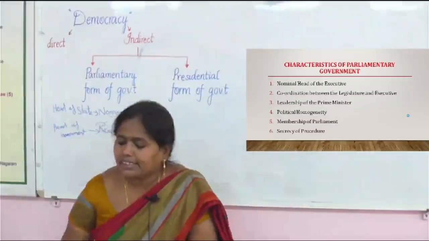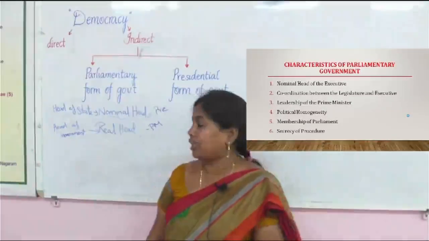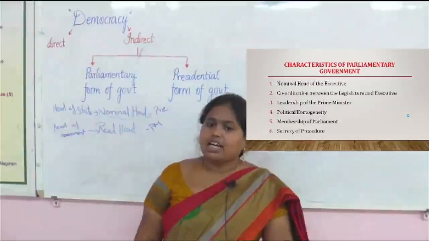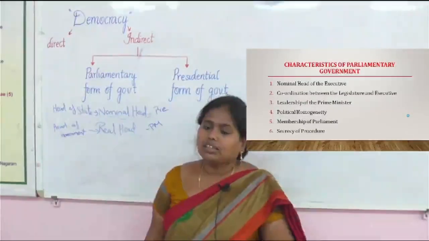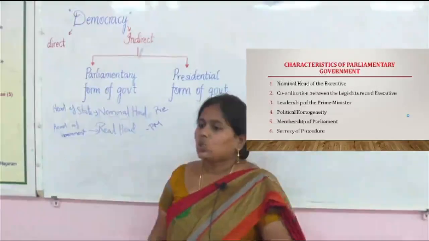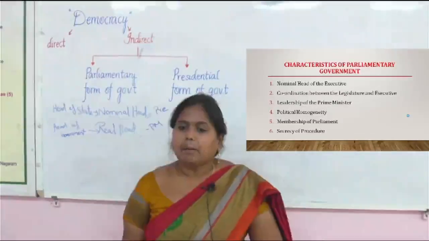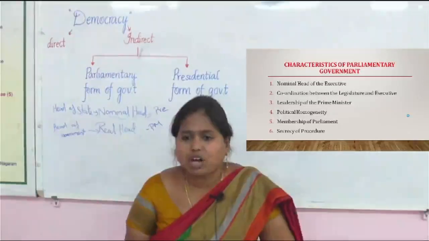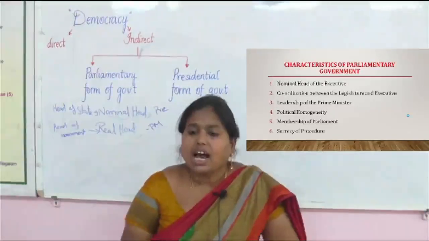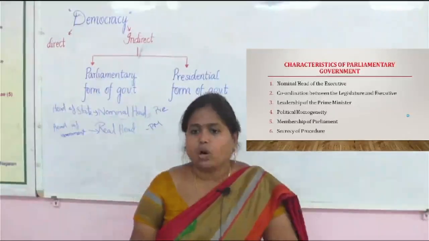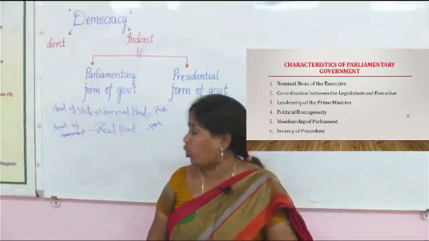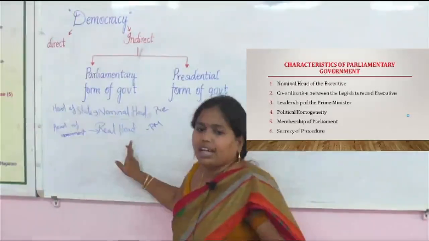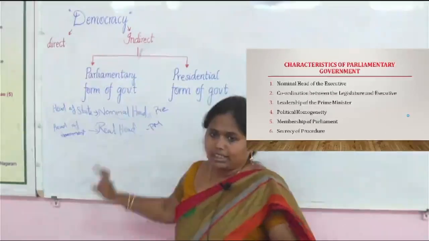That is the second feature in the parliamentary form of government. Then, the leadership of the prime minister. As I said, he is the head of the government. He is elected by the people and is in total charge of the nation's administration, and also of law making and law implementation. The prime minister is in charge of that process.